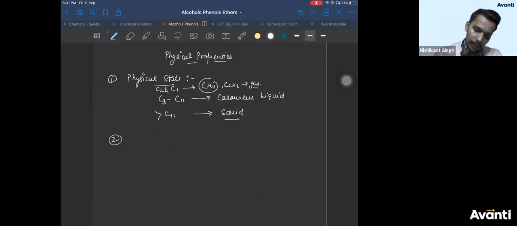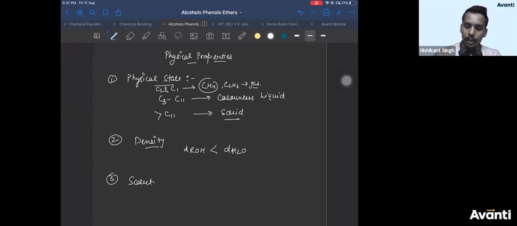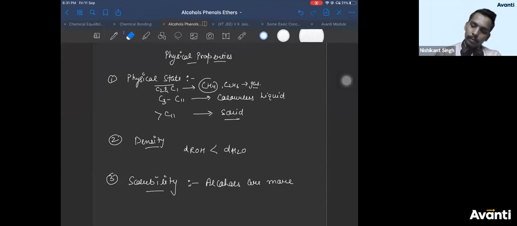Okay? Now, let's see the next one. If you talk about density, density of alcohol is less than density of water, usually. Water is more dense. And if you talk about solubility, I would say alcohols are more soluble. Alcohols are soluble in water, first of all. Alcohols are soluble in water. Alkyl halides were not soluble in water. Why are they soluble in water?